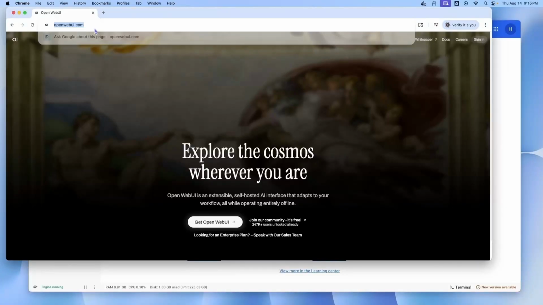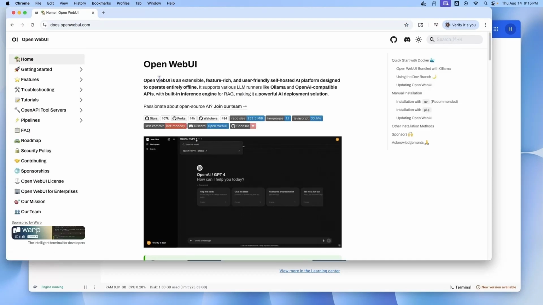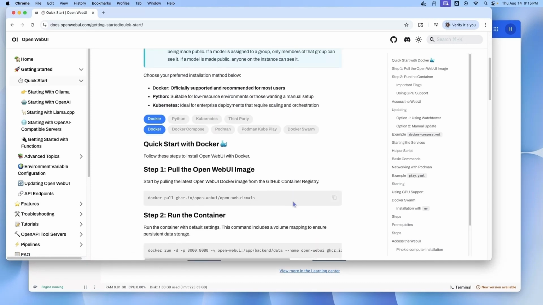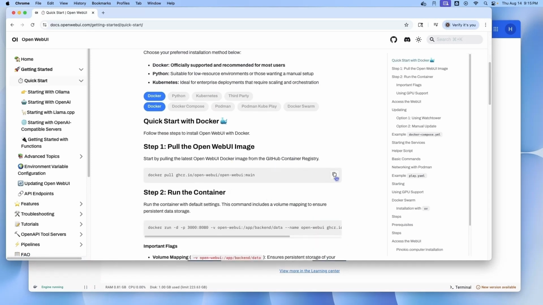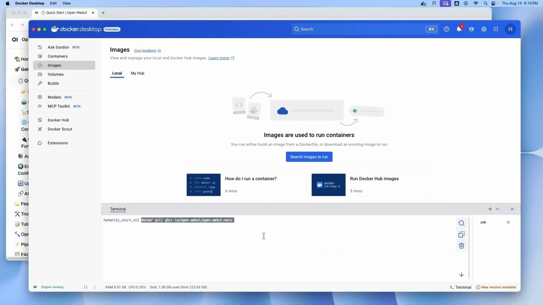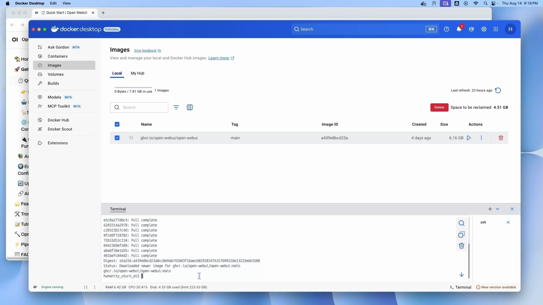Let's install Open Web UI as a container in Docker. Go to the website, openwebui.com. Go to Docs, Getting Started and Quick Start Guide. First, we have to pull the image. Copy the command. Go to Docker Desktop. Select the image option on the left pane and open the terminal at the bottom right corner. And paste the command. The image is installed now.